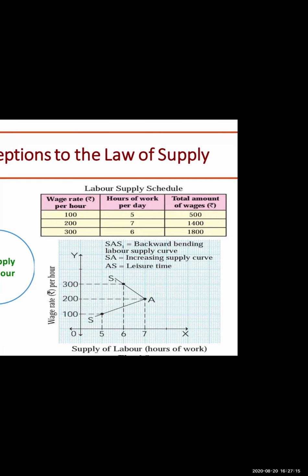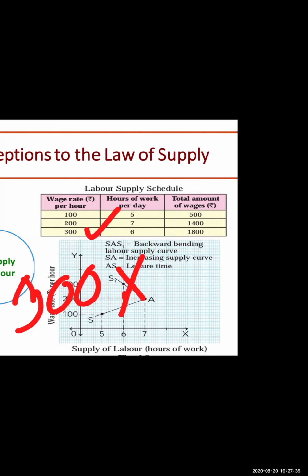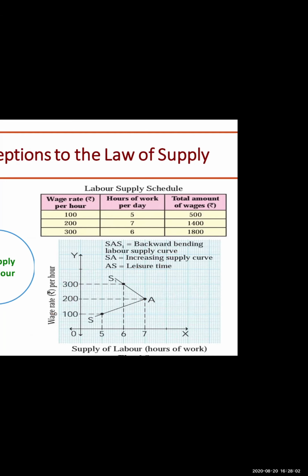Exactly correct. Third example. Again, my boss is very happy with my work, with my productivity, with my quality, and the dedication of my work, and has increased my wage to 300 per hour. But I'm not able to work for this long, as even 7 hours was hectic for me. Instead of working for 7 hours, I started working for 6 hours because I want leisure. I want free time. So what will be my wage? It will be 1,800. Exactly correct, Anuradha and other students. So you can all see over here.